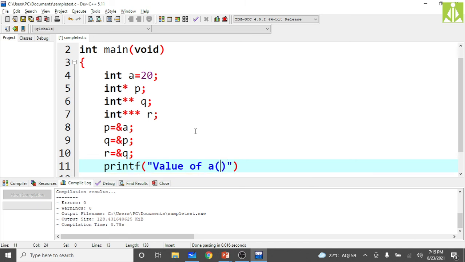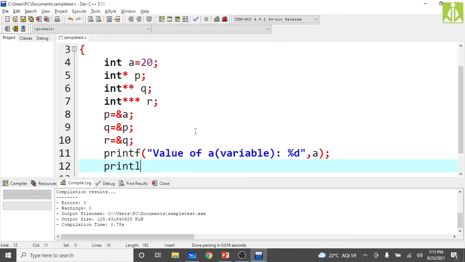Okay, using the variable, I am printing the value. So that is percentile D comma A only. Okay, so next thing, printf value of A, now using level 1 pointer.